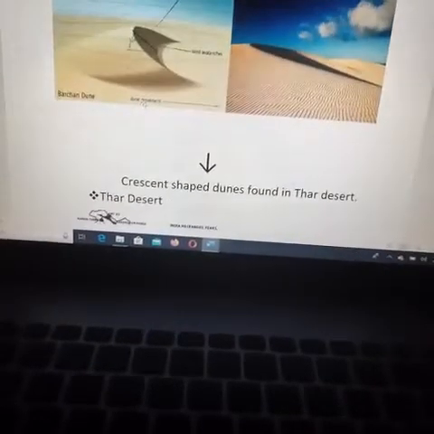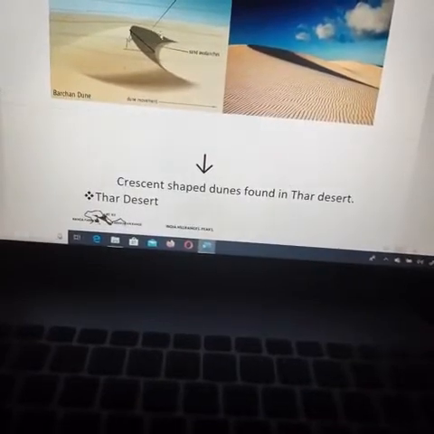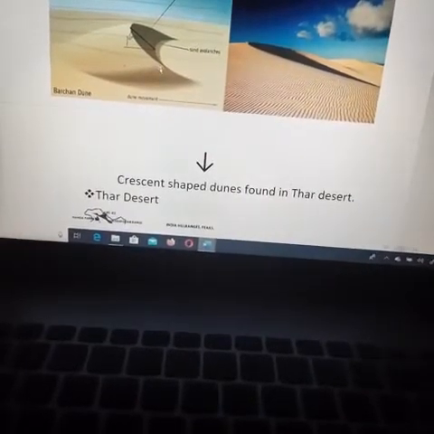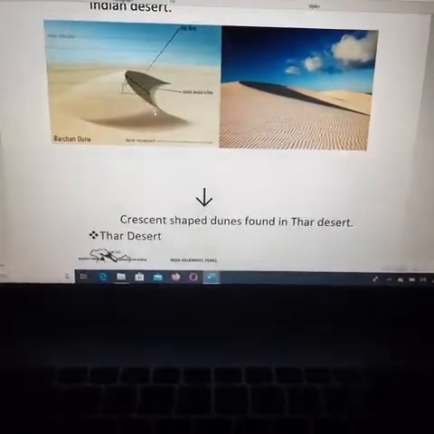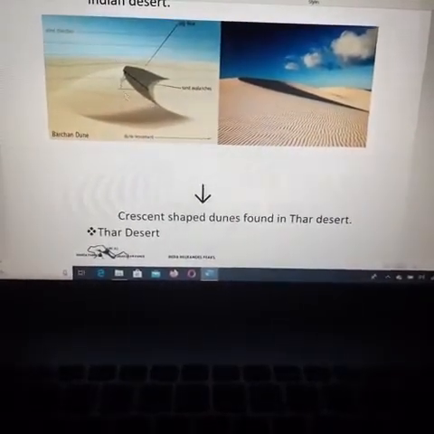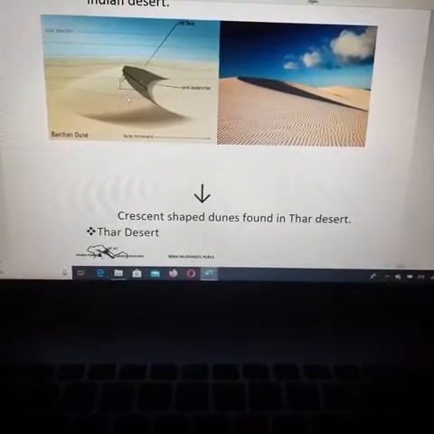How has it happened? You can see it is like a crescent. The shape is like the moon crescent you have seen. In the same way, crescent shaped dunes are formed in the Thar desert. This is called the barchans.